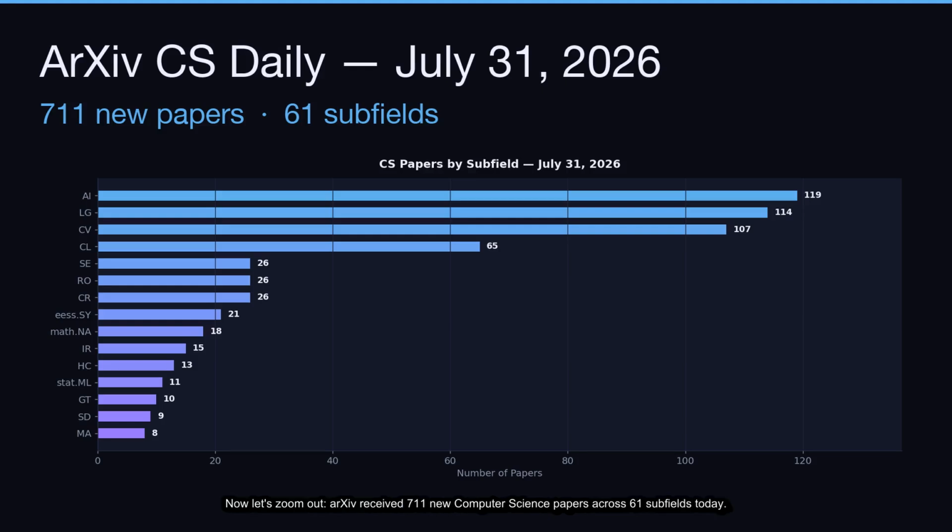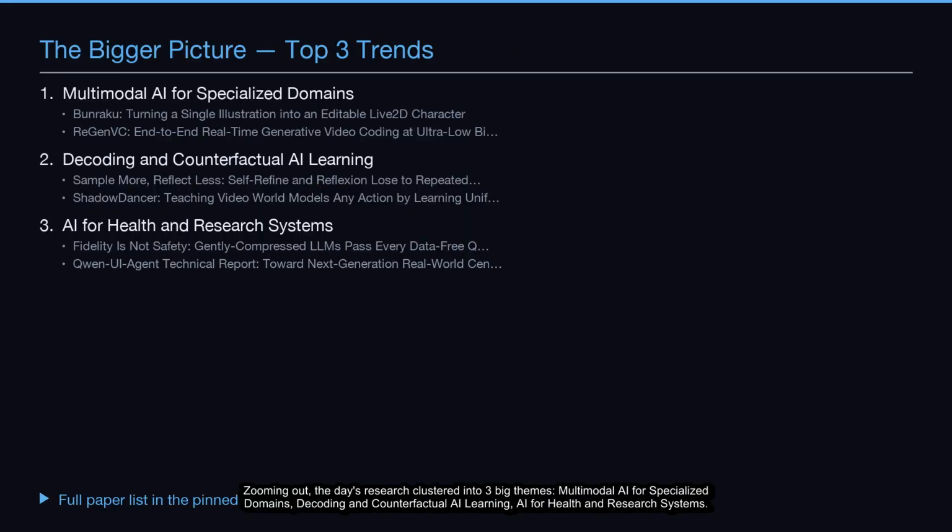Now let's zoom out. ArXiv received 711 new computer science papers across 61 subfields today. Here are the trending areas shaping the field. Zooming out, the day's research clustered into three big themes: multimodal AI for specialized domains, decoding and counterfactual AI learning, and AI for health and research systems. The full paper list is in the pinned comment below.